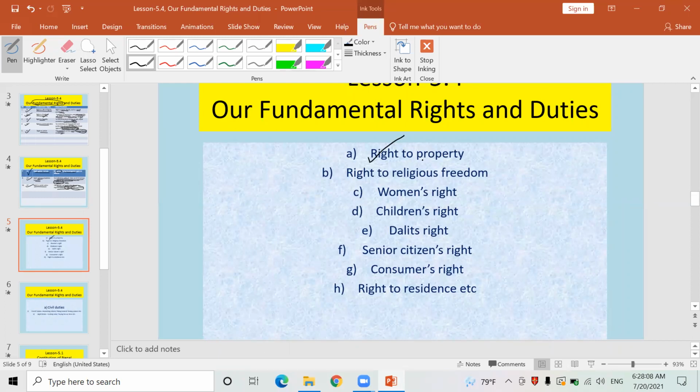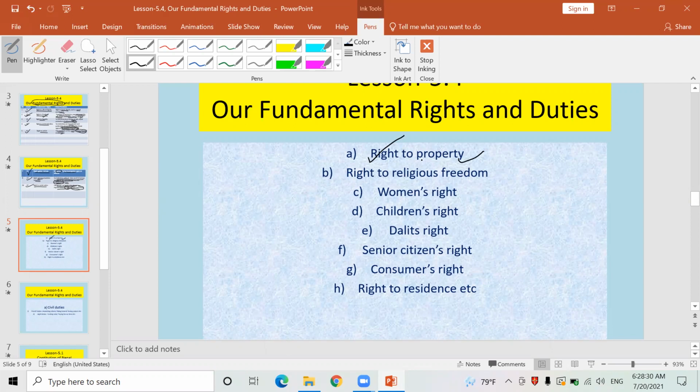Right to property. It means sampati ko adhikar. We have a right to earn property, money, wealth, as much as we can. There is no restriction on how much money we can earn, but definitely we have to pay income tax to the Nepal government every year.